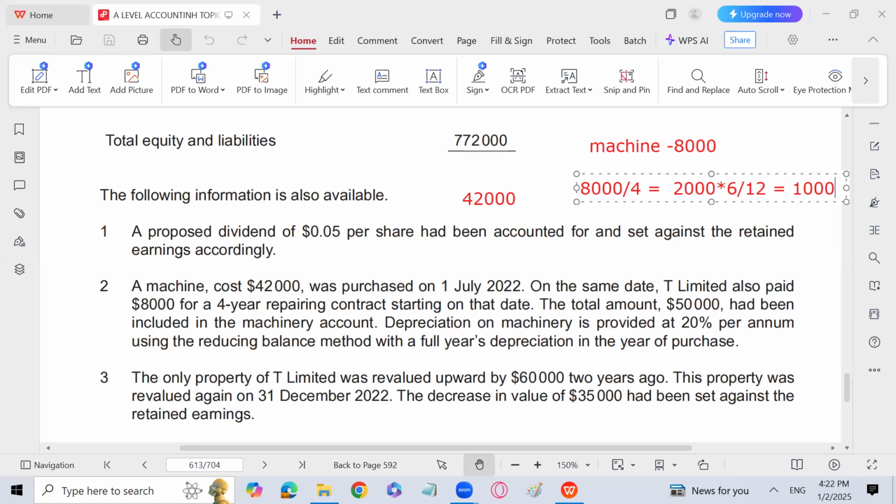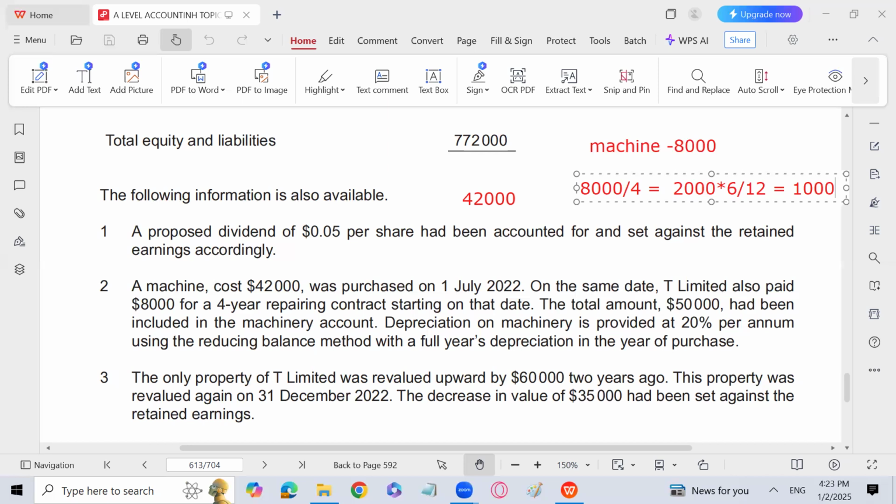So 8,000 we have paid, but 8,000 payment should not be recorded as the 8,000 have been paid, but it should be recorded in the books of account after payment. 7,000 should be shown in the current asset section as prepaid expense, and 1,000 is basically the expense which should have been recorded in the books, which is not yet recorded. So from retained earnings, we will subtract 1,000, right? And 7,000 will be written in the other receivables account in the current asset section.